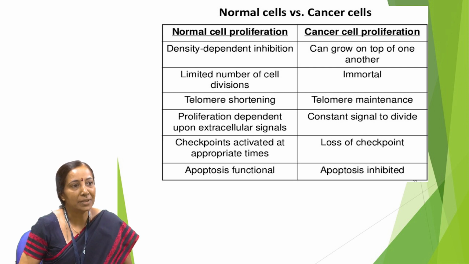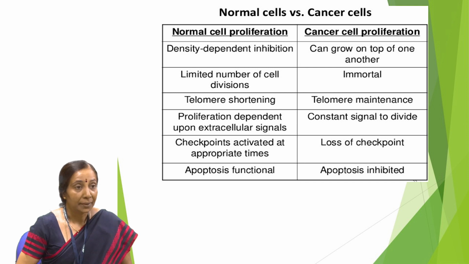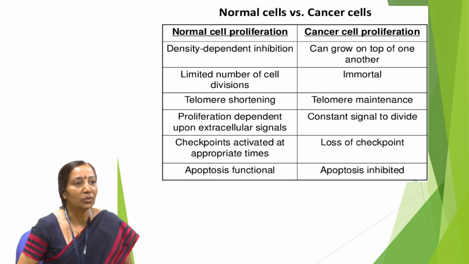In a normal cell, the telomere is shortening as we grow. But in a cancer cell, telomere size is not decreased, therefore they don't die. And as we all know, all the cells in our body keep dying because of apoptotic signals, but the cancerous cells don't die. So it means that they are overcoming apoptosis.